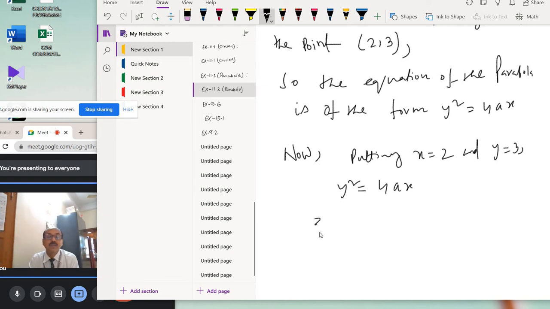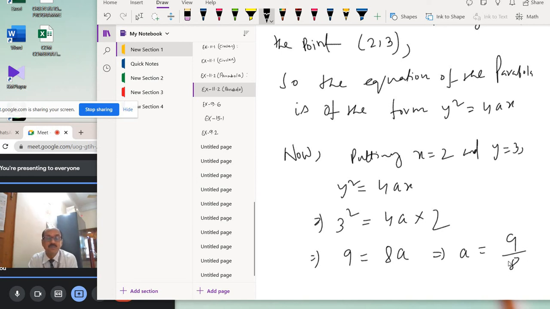Okay. So y equal to 3: 3 square equal to 4a into x equal to 2. So it is 9 equal to 8a. So a equal to 9 by 8.